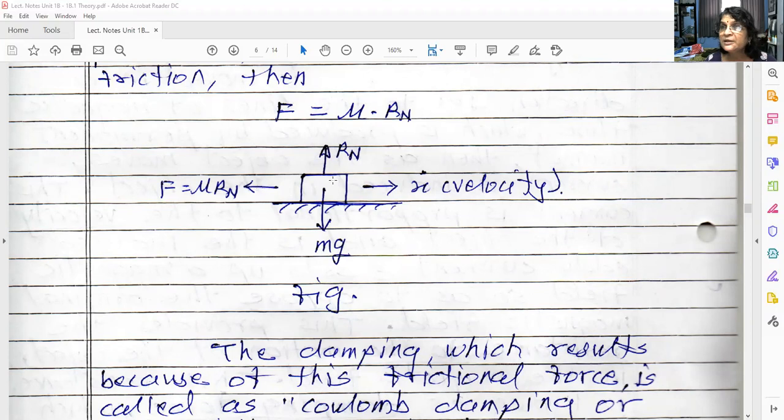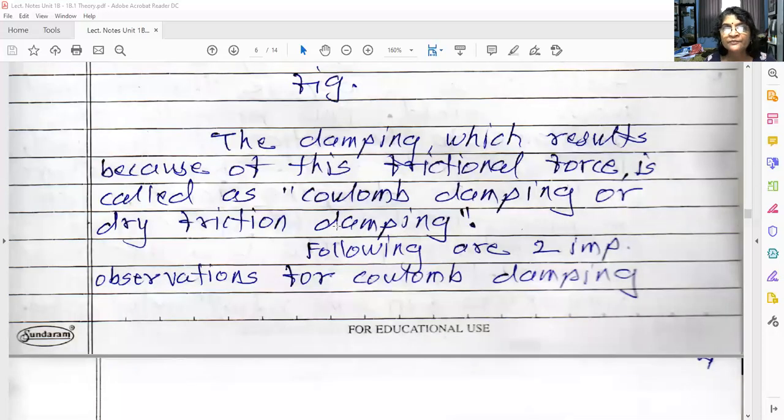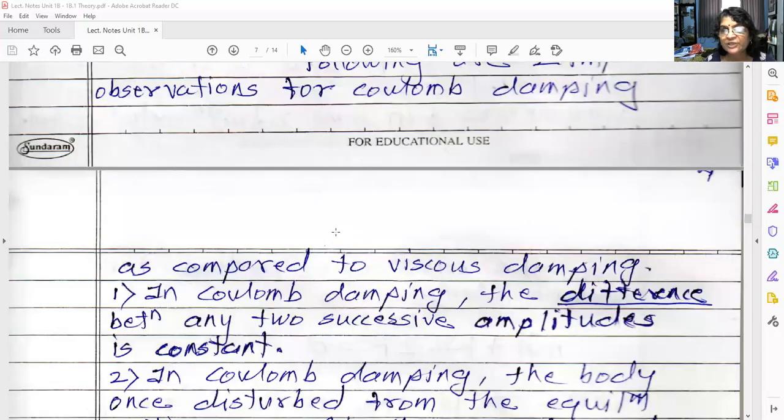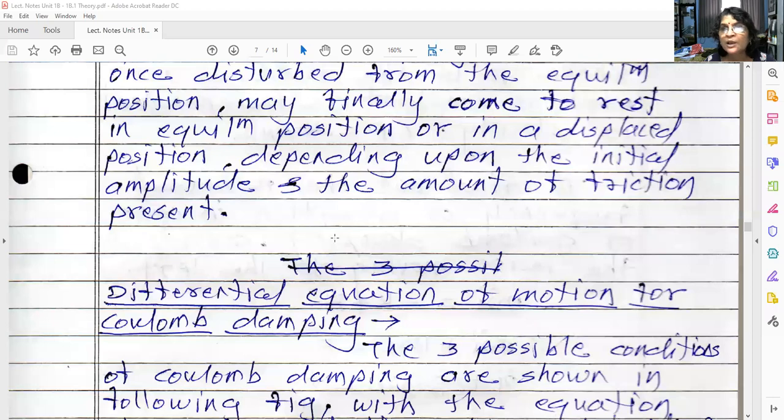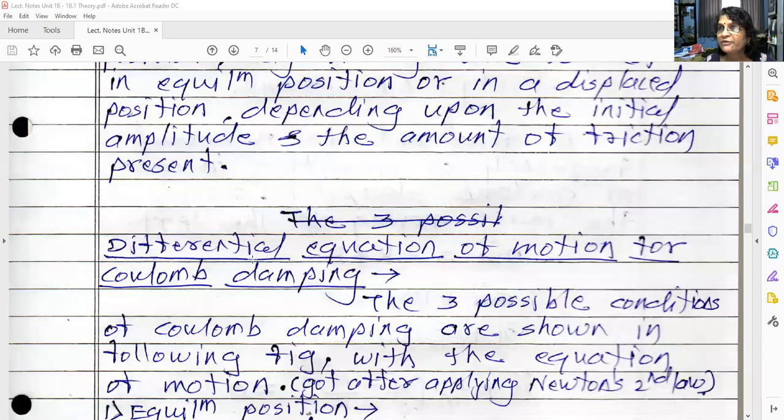But this doesn't happen in viscous damping. The system will always come to rest at the equilibrium position only in viscous damping. But what happens in frictional damping? It may come to rest at any position whenever the frictional force is larger than the spring force. That we'll see later on. So these two are the important observations. Now, we are going to derive the equation of motion for Coulomb damping.